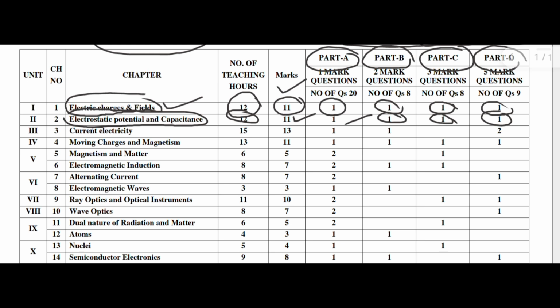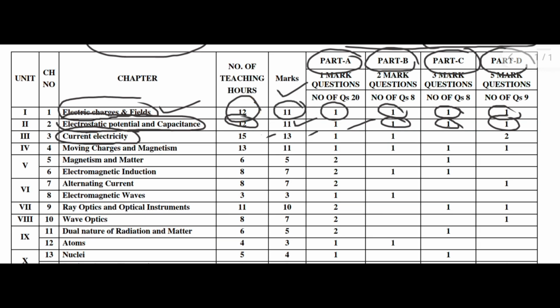Next, chapter 3, one of the biggest chapters, Current Electricity: 15 hours, 13 marks. Here there is one 1 mark question, one 2 mark question, no 3 mark question, and two 5 mark questions. Here the two 5 mark questions mean one 5 mark problem and one 5 mark derivation.